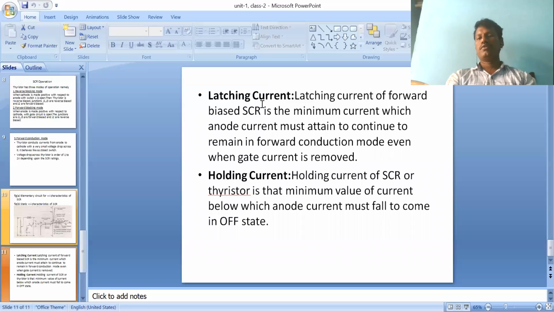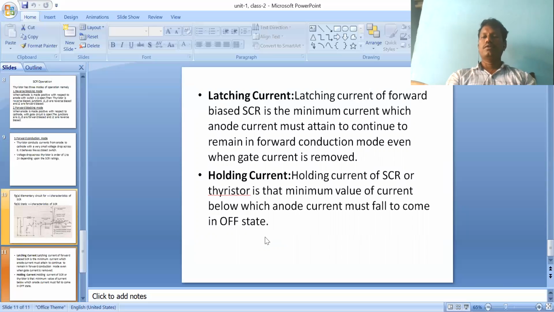So what is latching current? Once the gate signal is applied, the SCR changes from off state to on state and the anode current suddenly rises. Latching current is the minimum value to maintain the SCR in the on state once the gate signal is removed. With holding current, the gate signal is also removed, but the SCR comes to the off state. So latching current is always more than holding current. IL indicates latching current and IH indicates holding current.